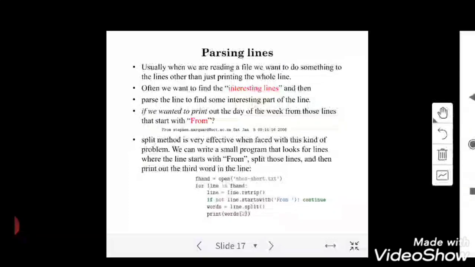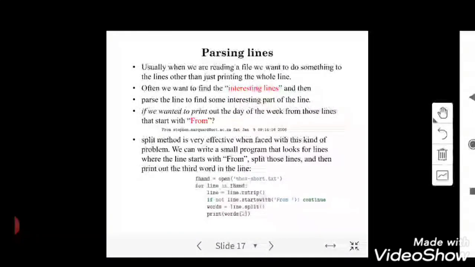I hope you know the meaning of rstrip, lstrip, and strip. Strip removes the empty spaces before and after a string. If I use lstrip, it removes the spaces before the beginning of the string. If I use rstrip, it removes the empty spaces at the end of a string.